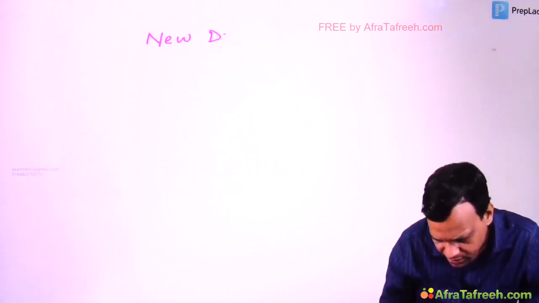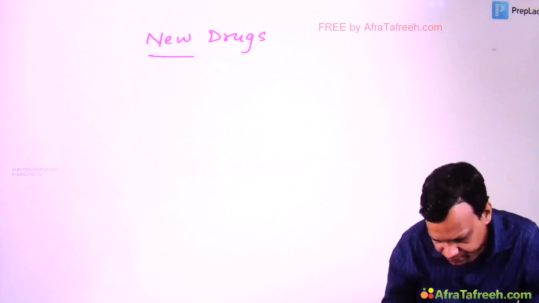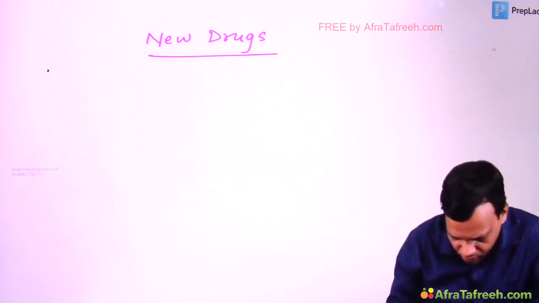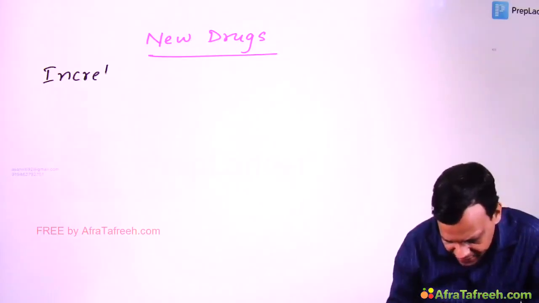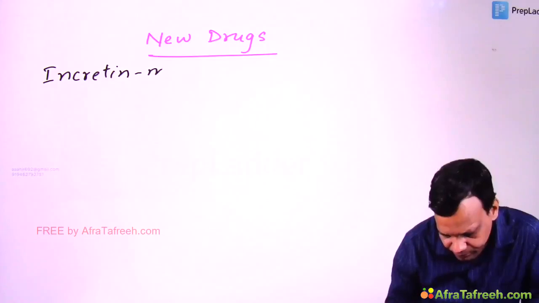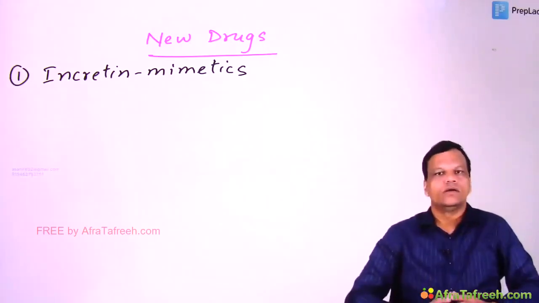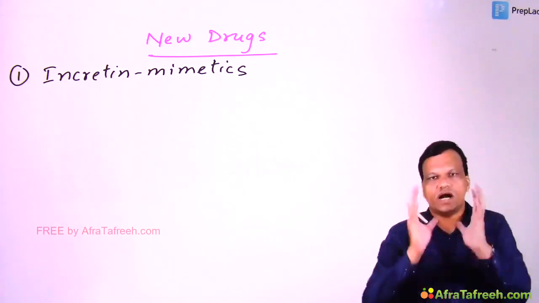Now we will move to some new drugs in diabetes mellitus. And first of all, we will talk about incretin mimetic drugs. The first question is, what are incretins?